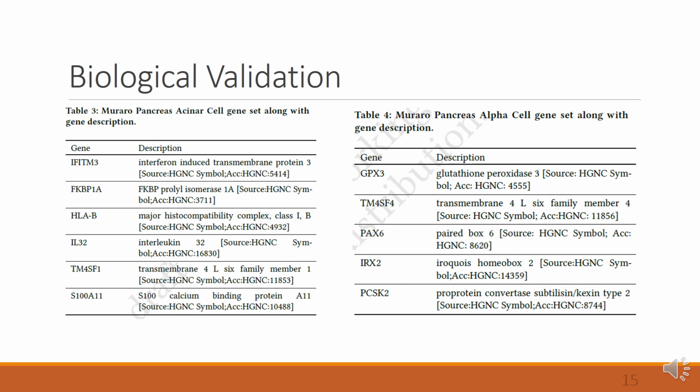Also, we have done some biological validation. We have taken a few genes and we have seen that those are sufficient for classification. Investigating MSigDB highlighted 2 pancreas-related gene sets, including our selected genes, 6 and 5 genes respectively, and it shows that those share similar functionality with pancreas cell types, and it highlighted a strong prediction of pancreas cell types.